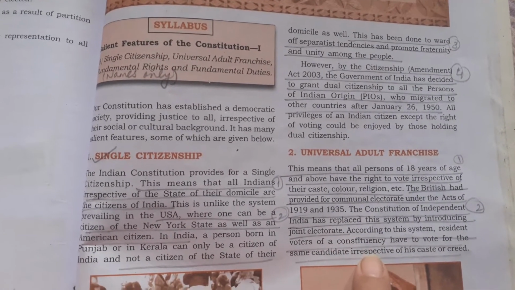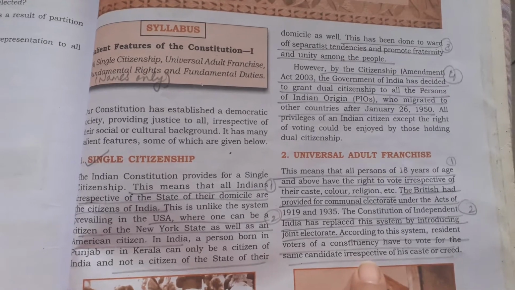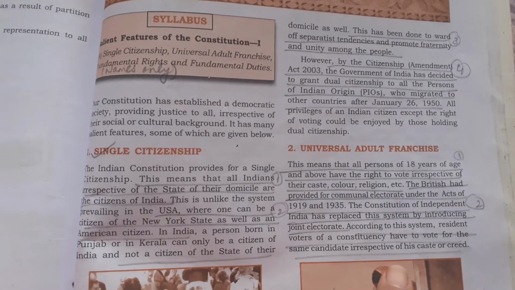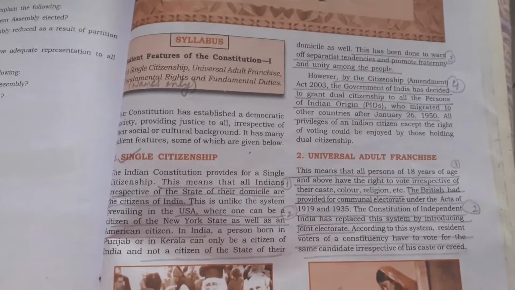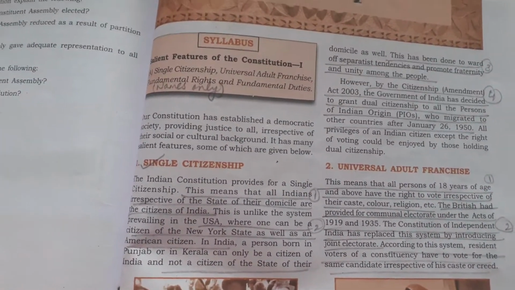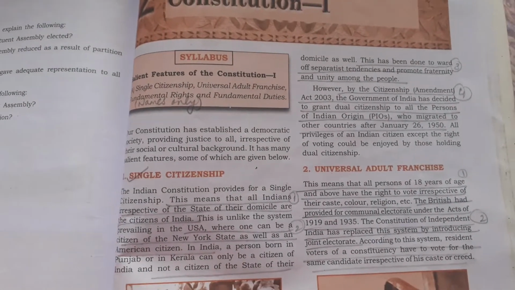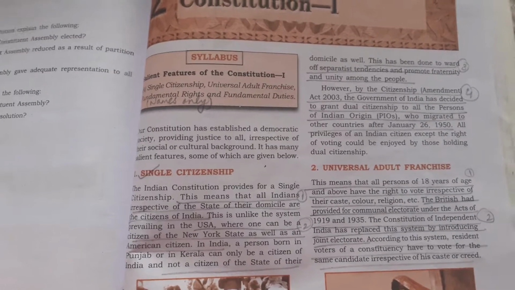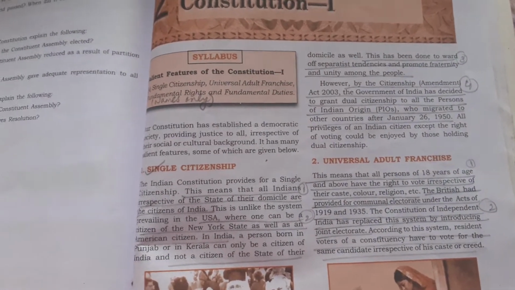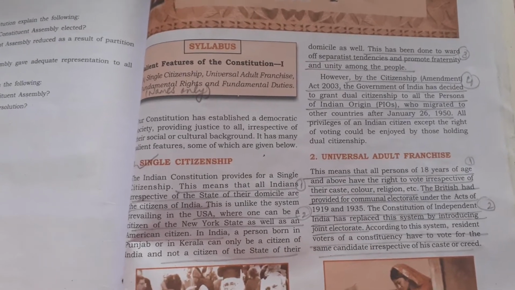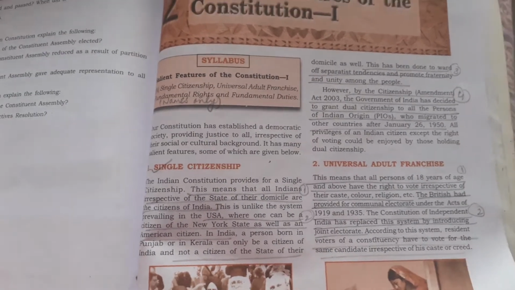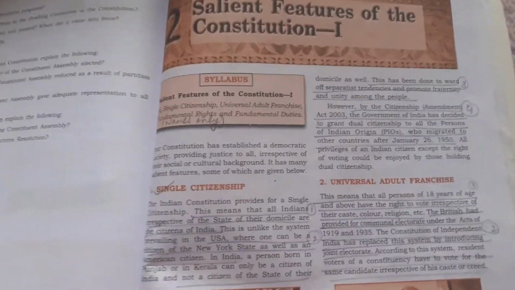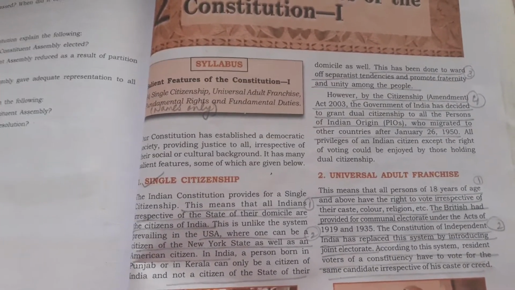So according to this system, resident voters of a constituency have to vote for the same candidate irrespective of his caste or creed. This may sound a little confusing, but the meaning is that you are not voting for a person based on communalism or his religion or caste or anything. You are voting for a candidate as a candidate. You are not voting for him because he belongs to a particular caste or religion. So, universal adult franchise, all citizens above the age of 18 years have the right to vote.